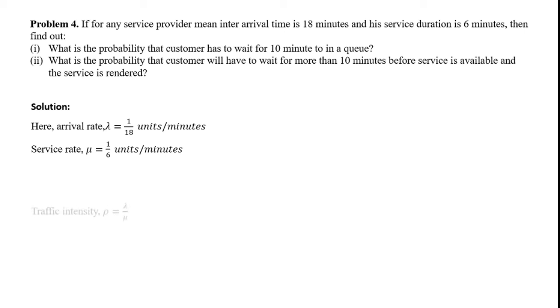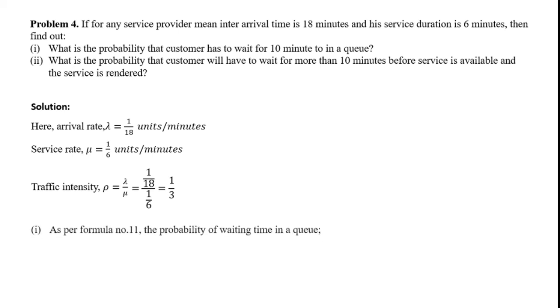First, we calculate the traffic intensity, which is required in each formula. Traffic intensity, or utilization factor, rho equals lambda upon mu, that is 1 upon 18 divided by 1 upon 6, that is 1 upon 3. So your traffic intensity is 1 by 3.